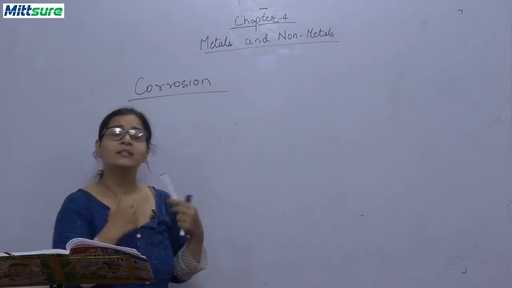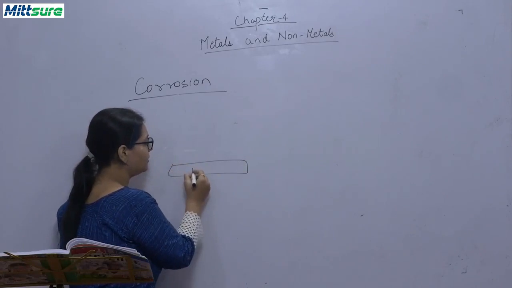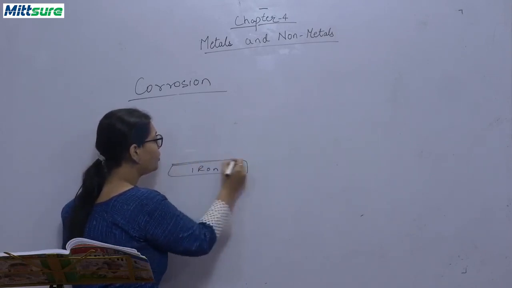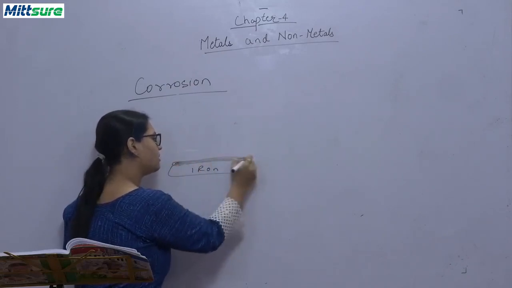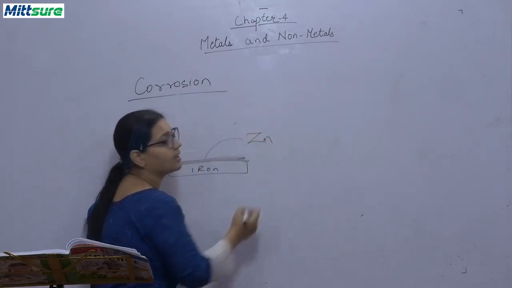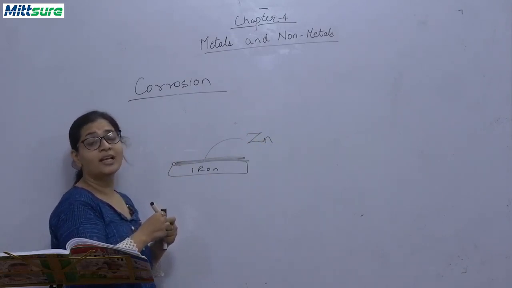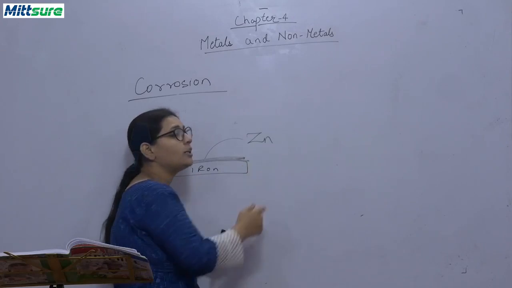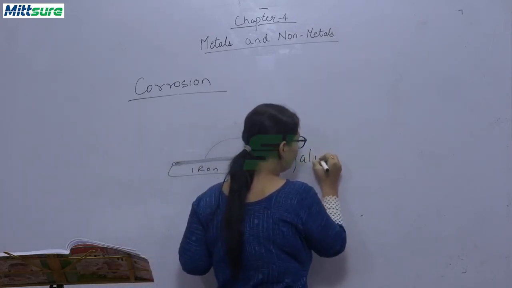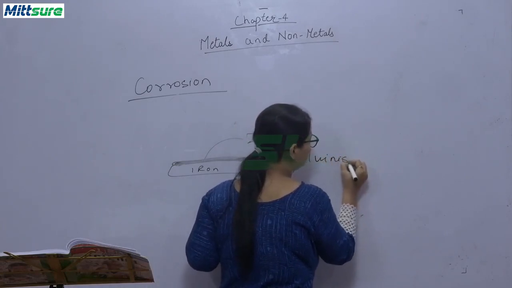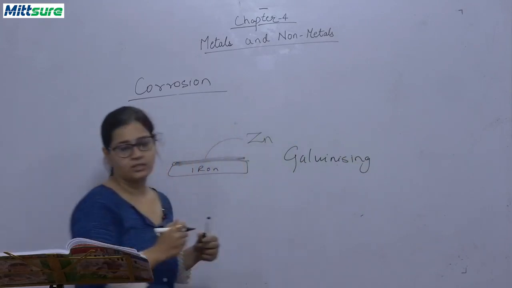So you can see that zinc, this is a metal, iron, and we can put a coating of zinc, and this coating or protective layer of zinc is called galvanizing. What is it called? It is called galvanizing. And the process is called galvanization.